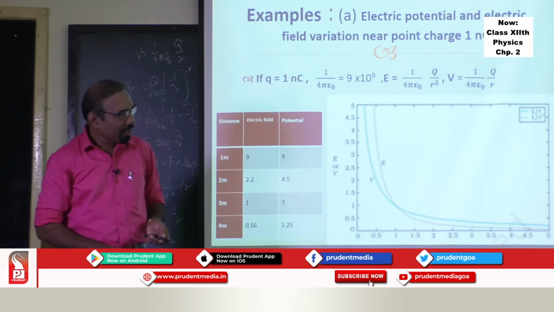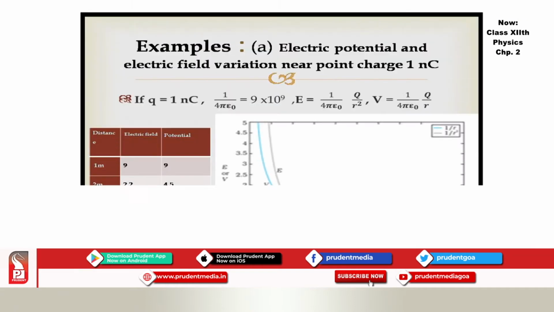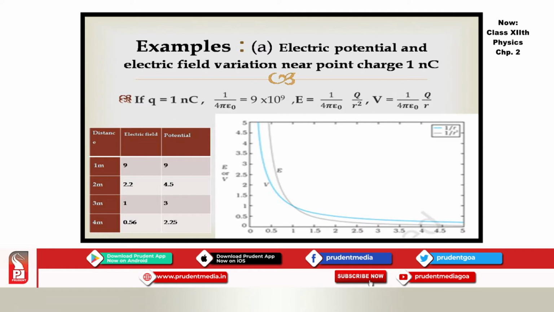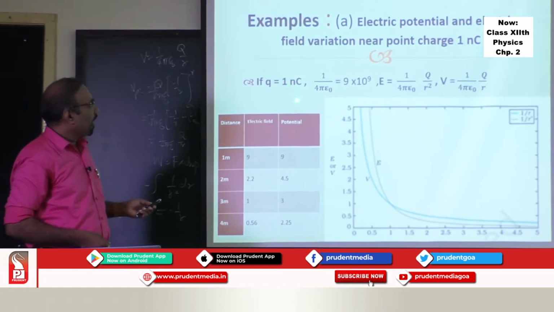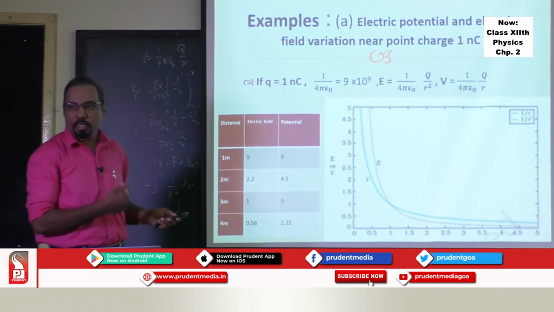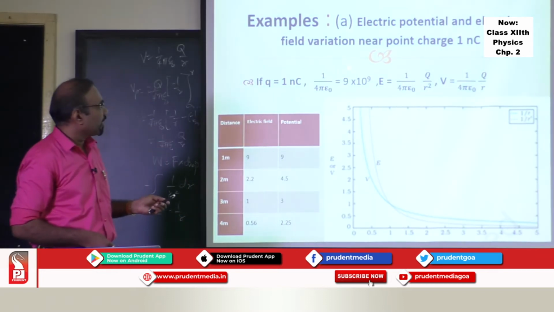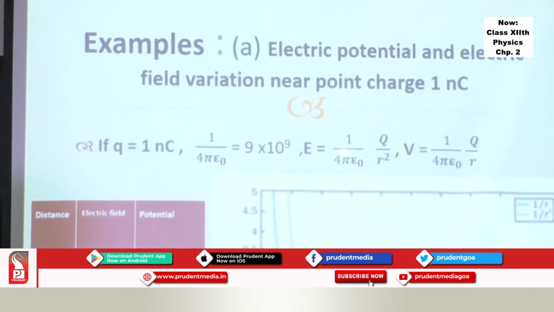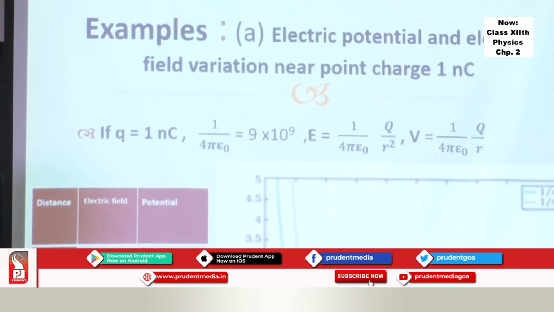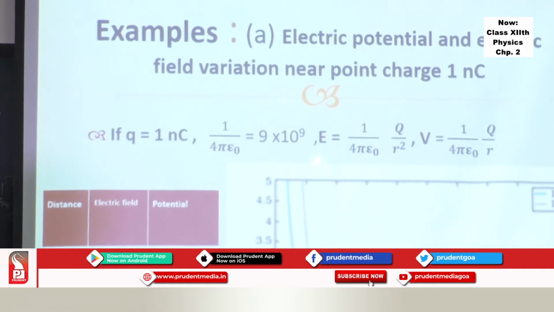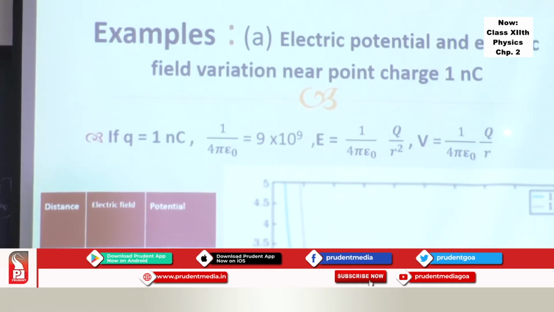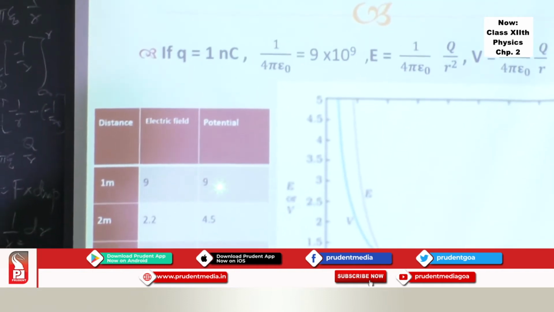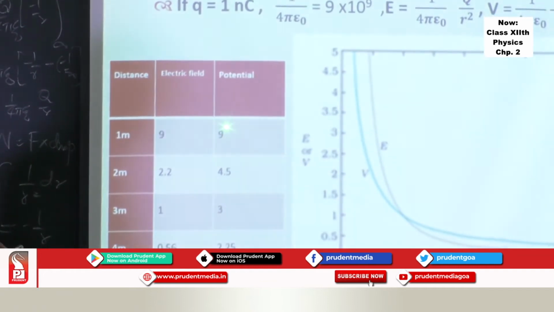Then next, I'll tell you another example with the help of which you can understand how exactly you can graphically represent electric field and electric potential. If I take a charge of 1 nanocoulomb, and 1 upon 4 pi epsilon 0 value is known from the first chapter itself, that is 9 into 10 raised to 9 units. The electric field formula is this, the potential formula is this. If I take a distance, say 1 meter, I can calculate the electric field due to the 1 nanocoulomb charge at 1 meter. What is the potential at 1 meter due to 1 nanocoulomb? It turns out to be the same.